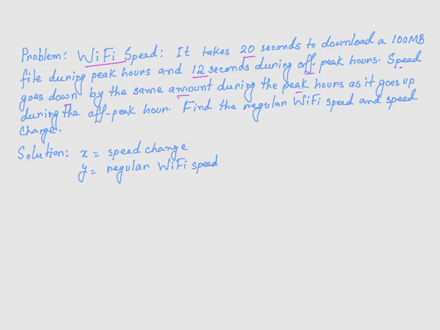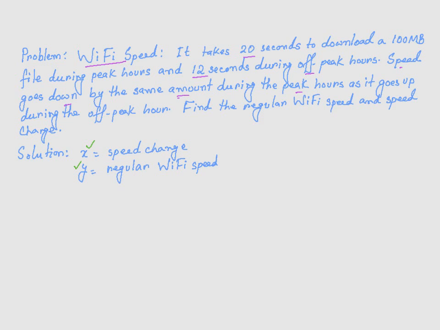Let's make the following assumptions. So x is the speed change, that means the amount by which the speed either goes up or goes down, and y is the regular speed. Now we need to set up two equations involving x and y, and then we are going to solve this system and find the values of x and y.